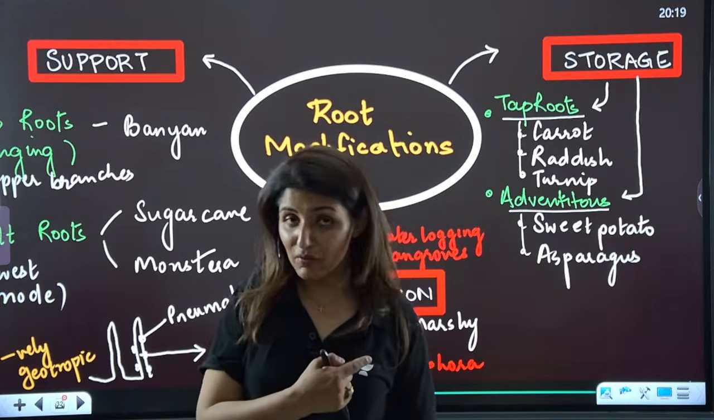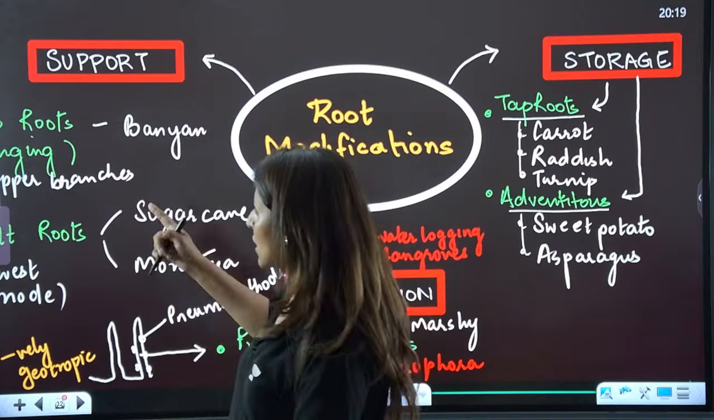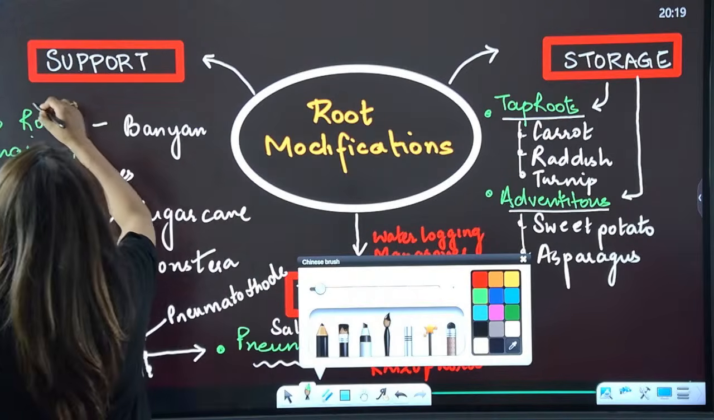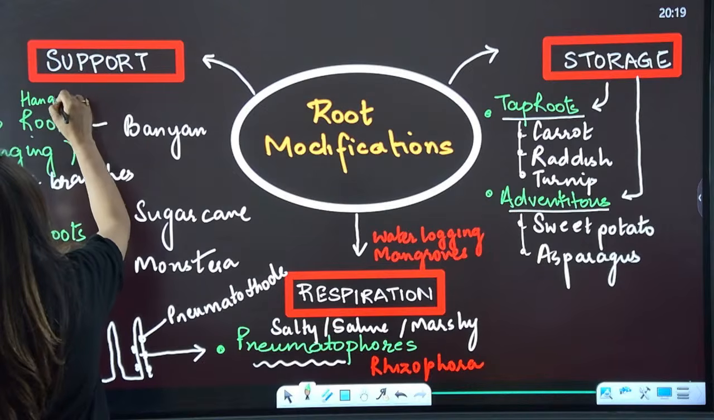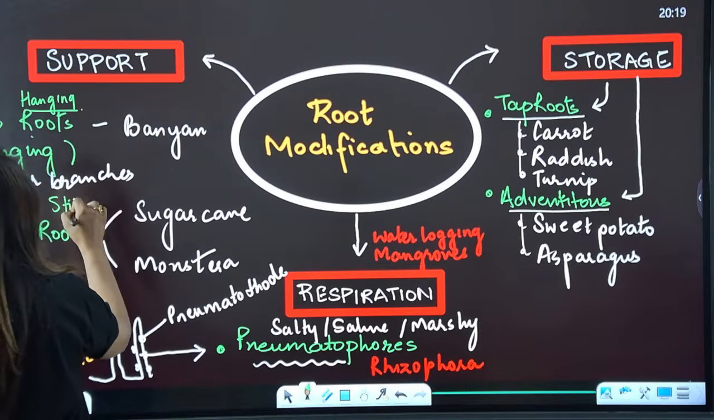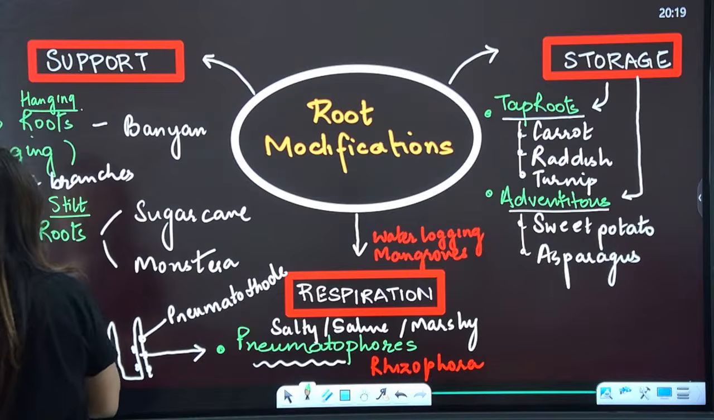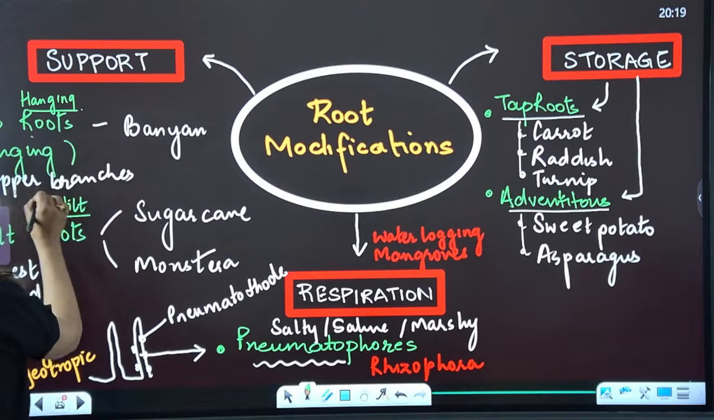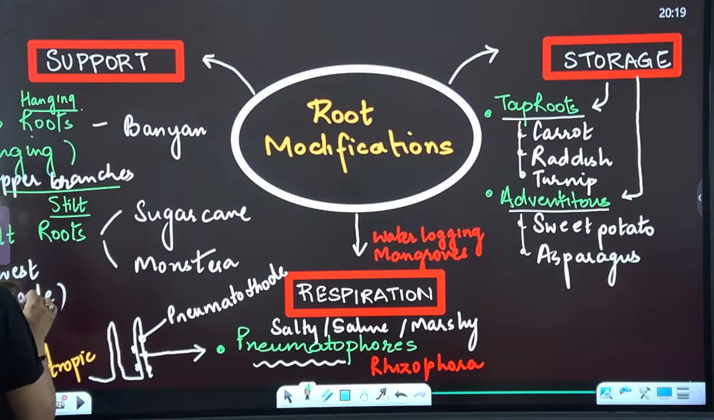Now, there are others which are meant for support. Just now we have talked about stilt roots and hanging roots. Hanging roots are meant for extra support. Stilt roots are meant for extra support. Hanging roots arise from the upper branches, and stilt roots arise from the lowest node. We have already discussed this, and these are the examples here.